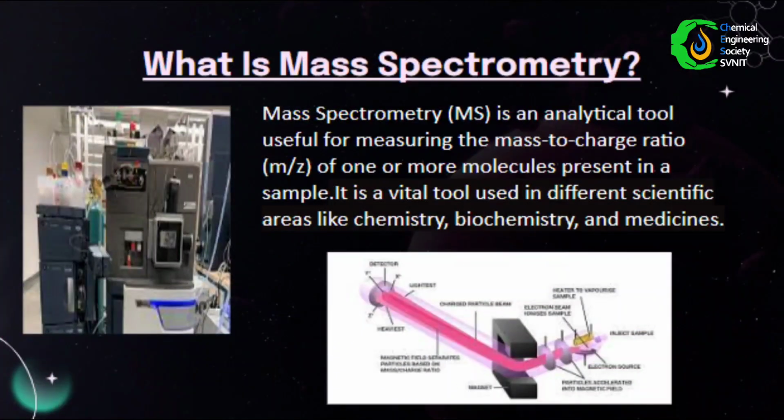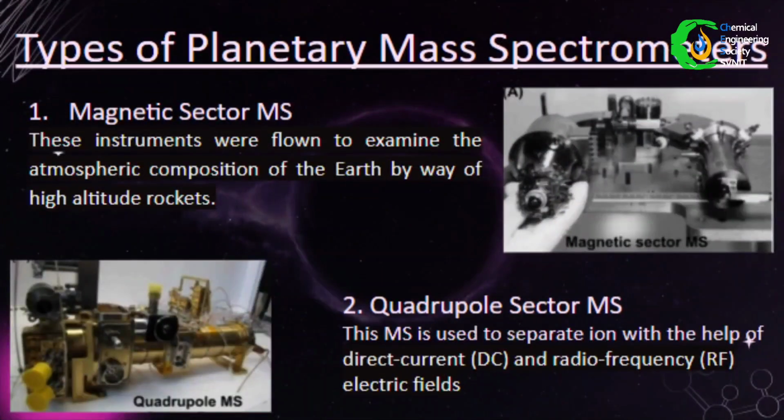Let us know what is mass spectrometry. Mass spectrometry is an analytical tool useful for measuring the mass to charge ratio of one or more molecules present in a sample. It is a vital tool used in different scientific areas. There are 4 types of planetary mass spectrometers. First, magnetic sector mass spectrometer. These instruments were flown to examine the atmospheric composition of Earth by way of high altitude rockets. These mass spectrometers have been used in various missions like Apollo 15, 16 and 17.